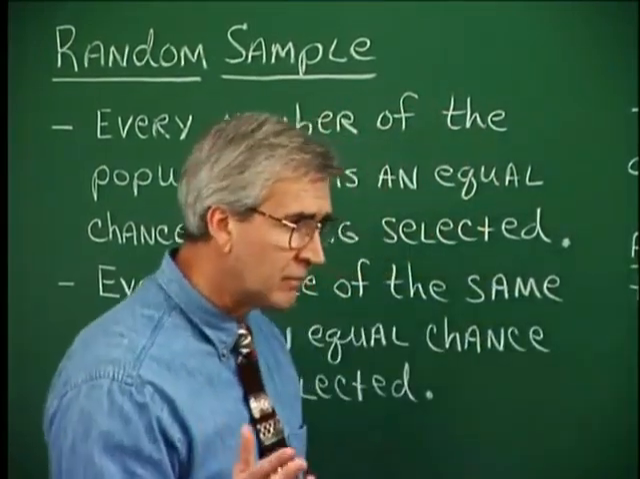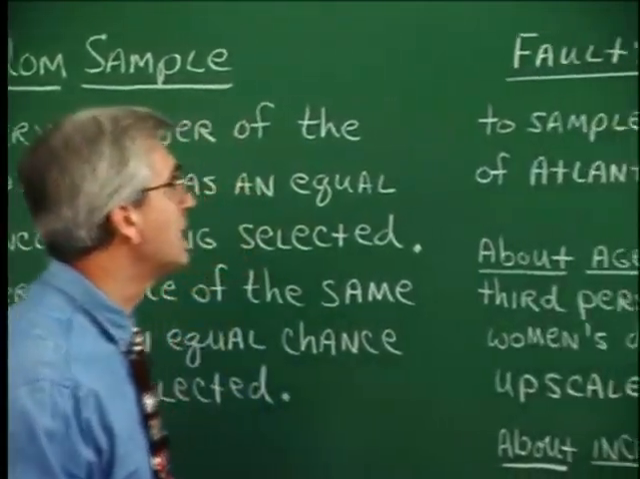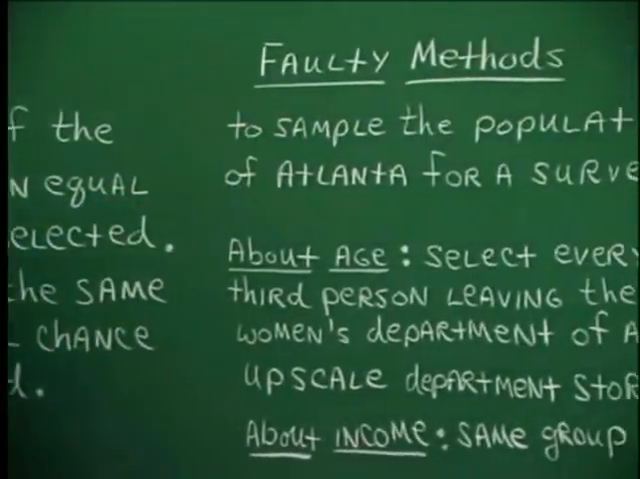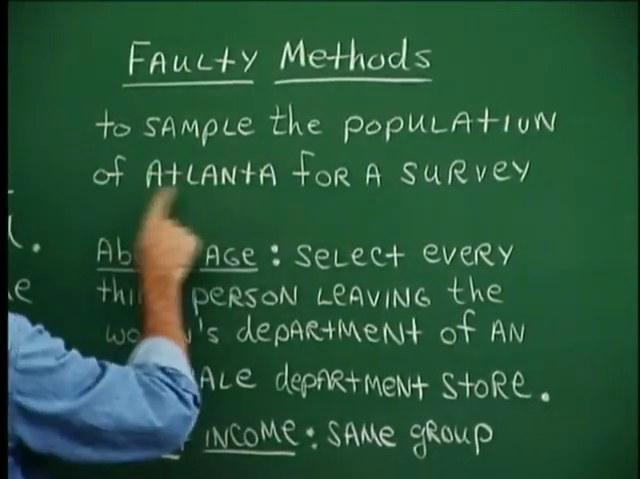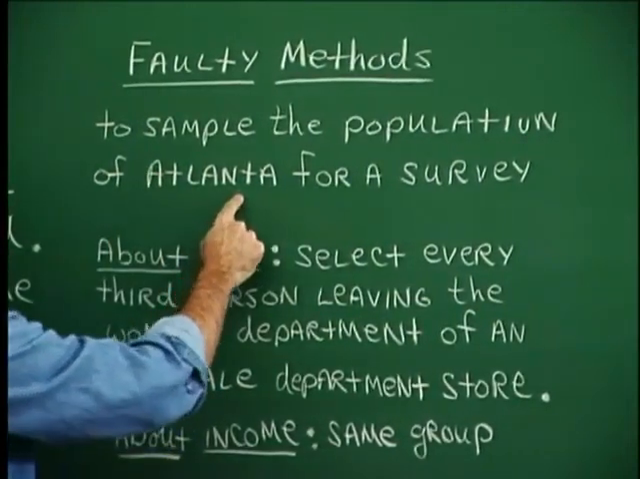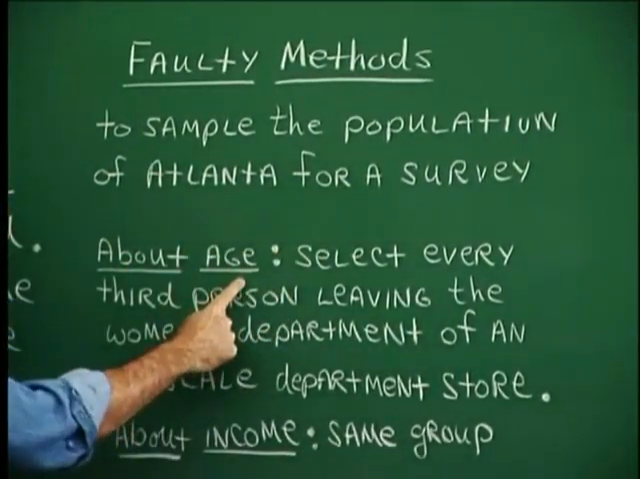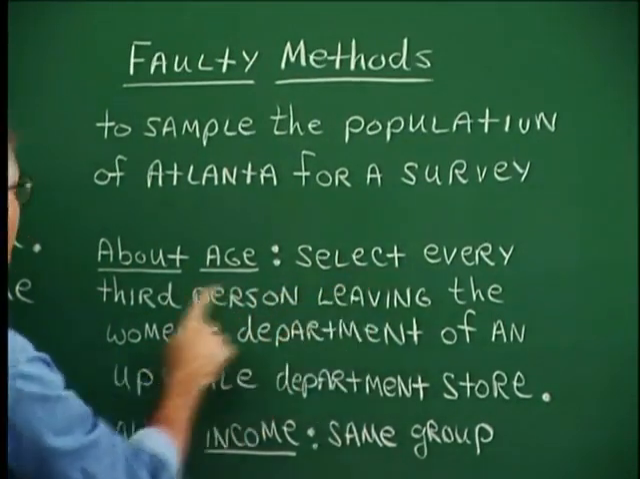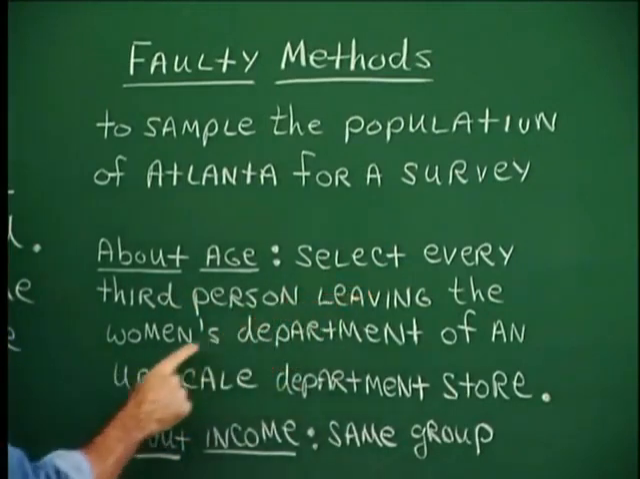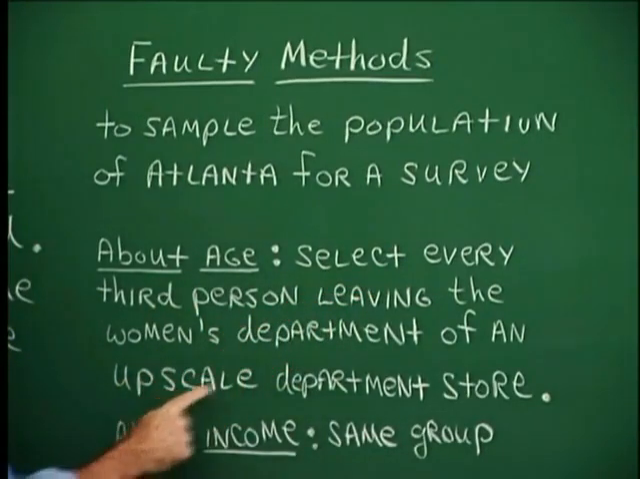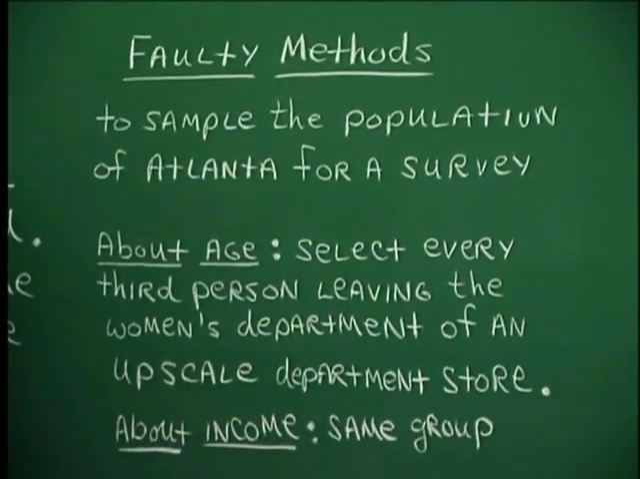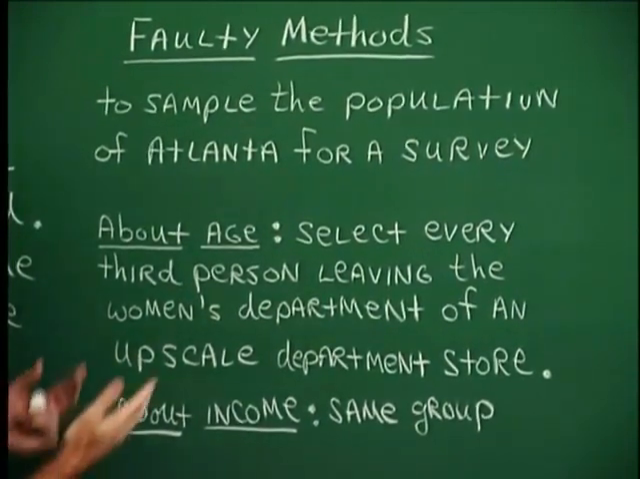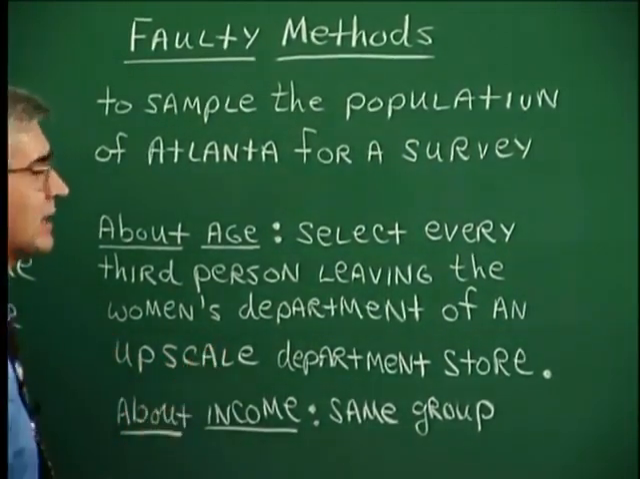Another example of what not to do in sampling is this. These are a couple of other faulty methods. Suppose we want to sample the population of a big city like Atlanta for a survey about age. So we're going to survey people about age. And we select every 3rd person leaving the women's department of an upscale department store. Now, what's wrong with that? Would this be a biased sample?